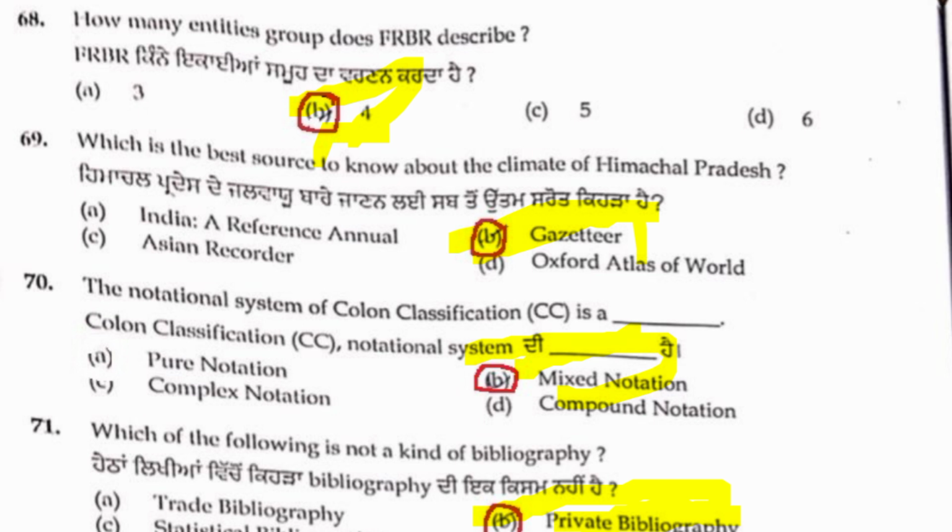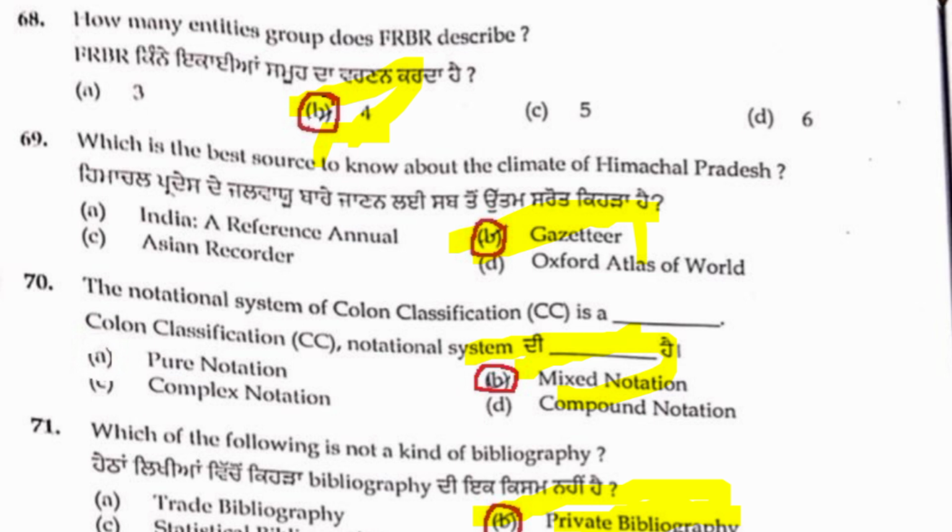This is the latest question paper conducted by the Punjab Public Service Commission. The PSSSB examination was held yesterday. Based on my knowledge, I am giving prepared tentative answers for library aspirants. Which is the best source to know about the climate of Himachal Pradesh? B, Gazetteer, is the right answer. Out of 4 options, B is the correct one.